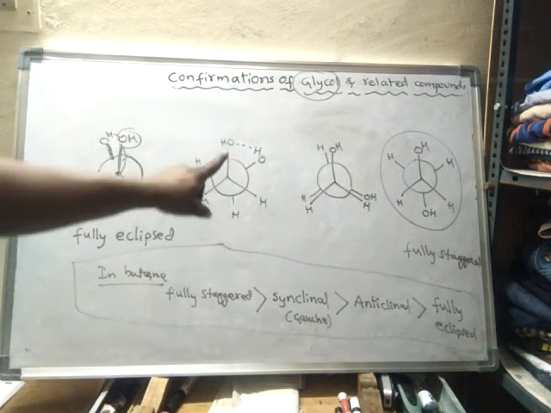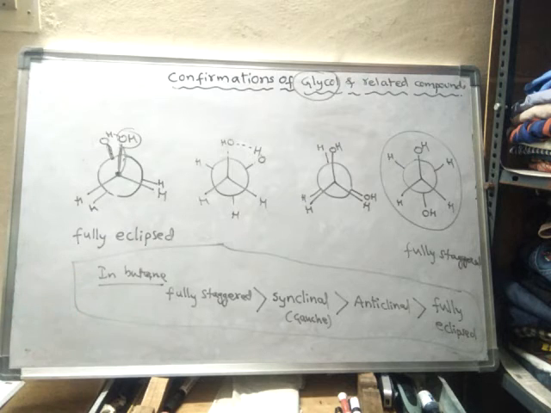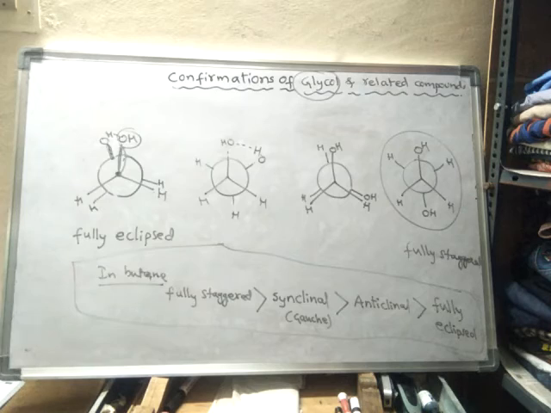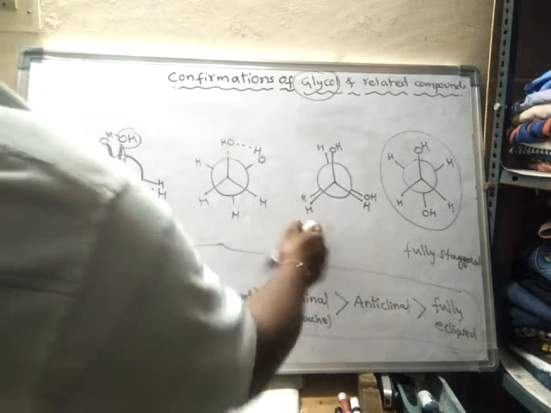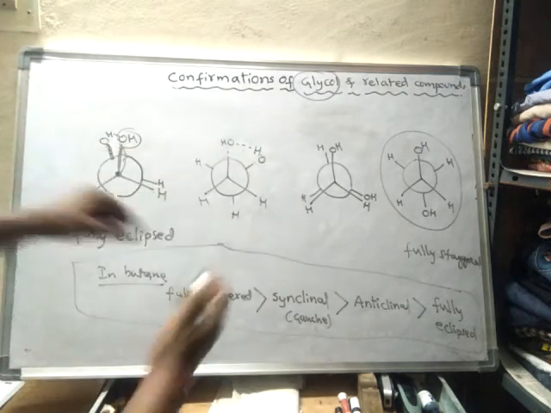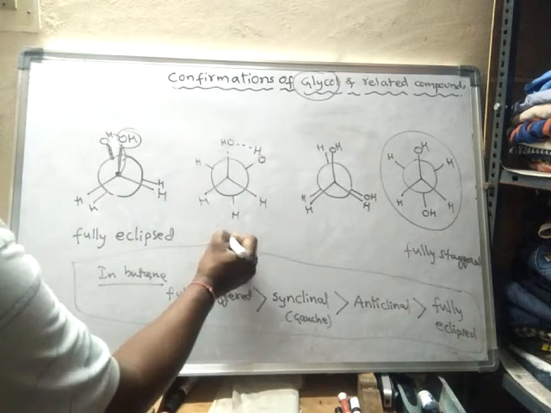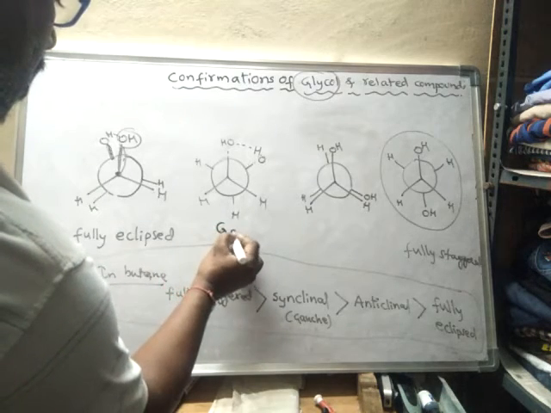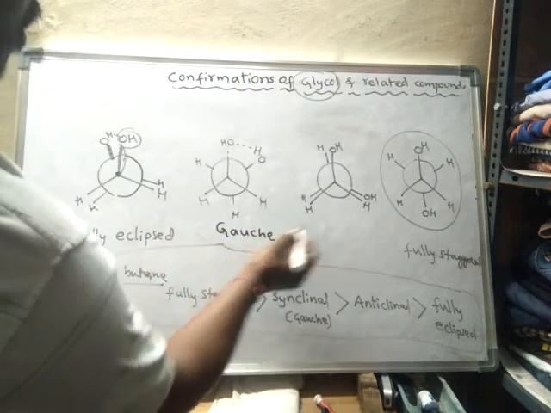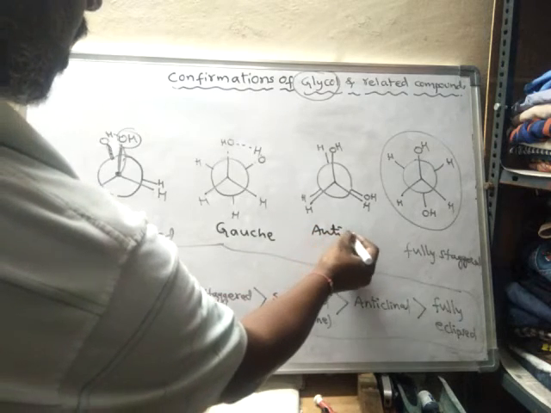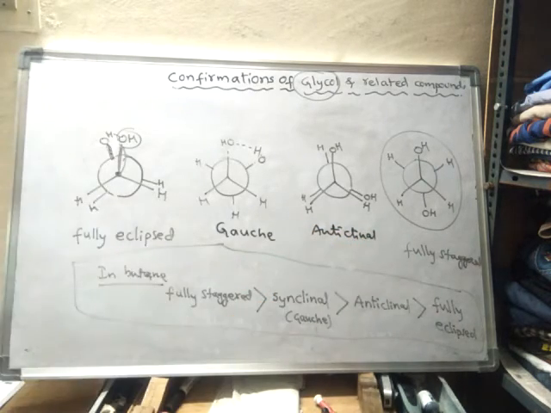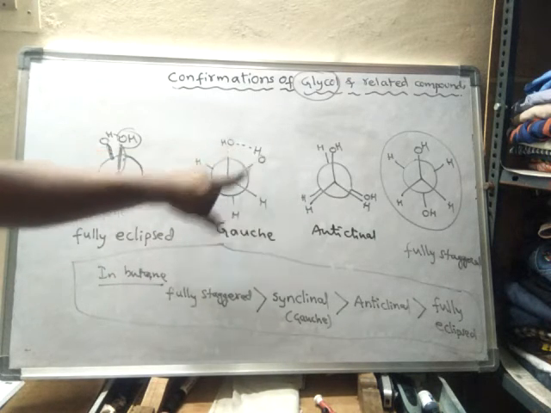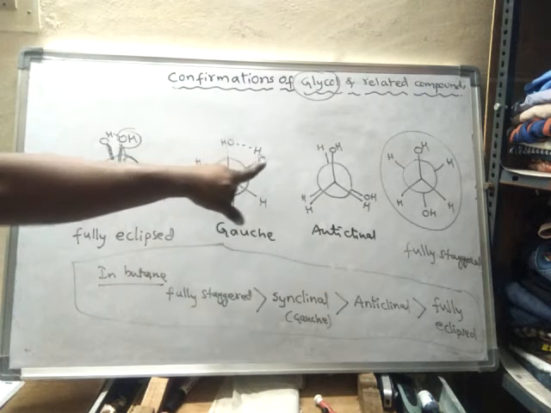But the presence of hydrogen bonding changes the stability order. Out of these four, this is called gauche, and this is anticlinal, or partially eclipsed.